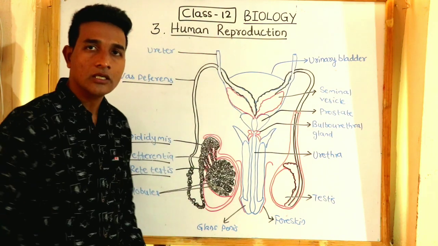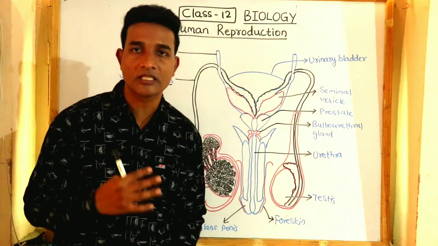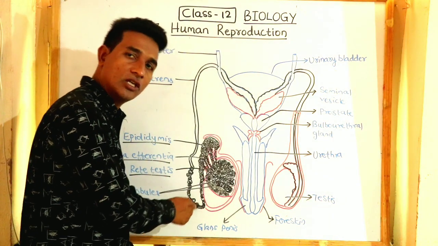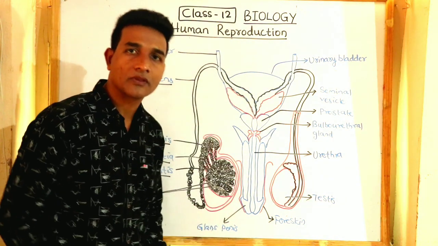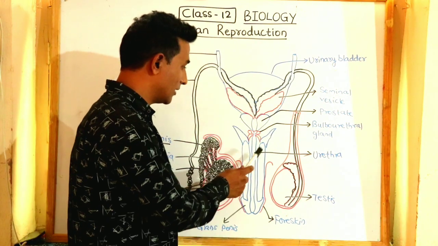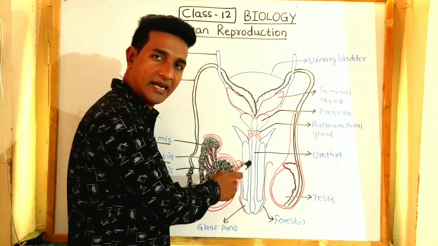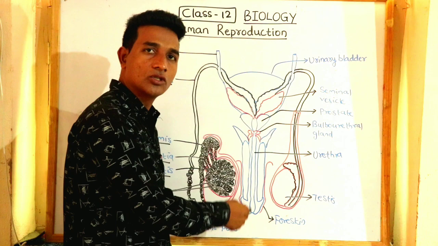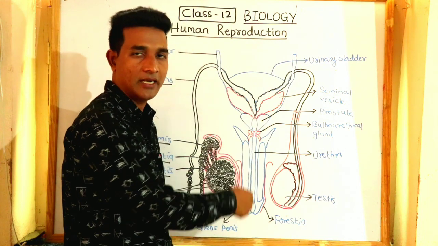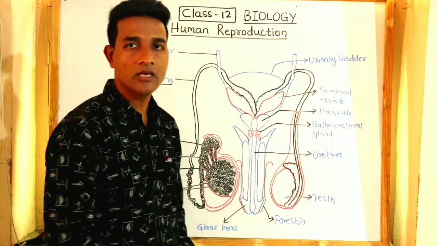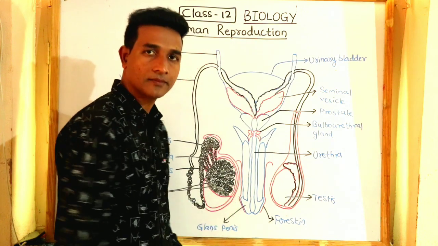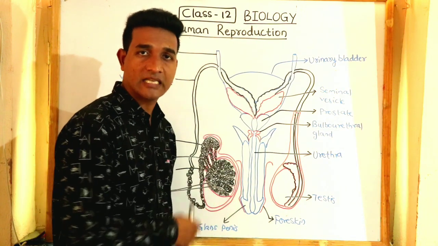All these ducts store and transport the sperms from the testis to outside through the urethra. The urethra originates from the urinary bladder and then extends towards the penis and has an external opening called the urethral meatus.